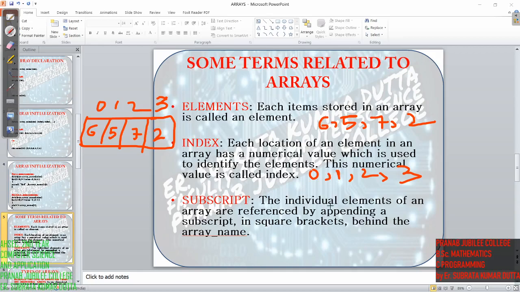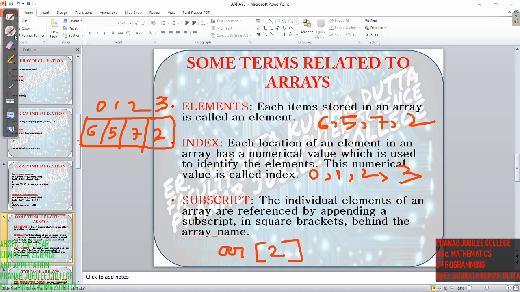Now what is a subscript? The individual elements of an array are referenced by appending a subscript in square brackets after the array name. That means the subscript is a kind of index, written in square brackets along with the name of the array. When I was discussing array initialization, we saw the subscript. If you can remember, for example, AR with index value 2, right?